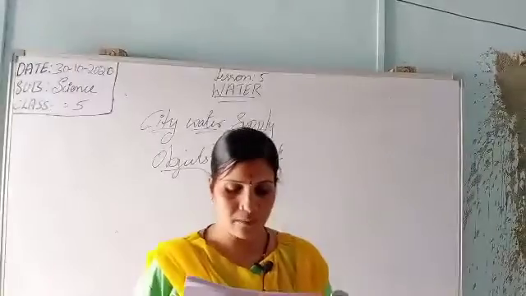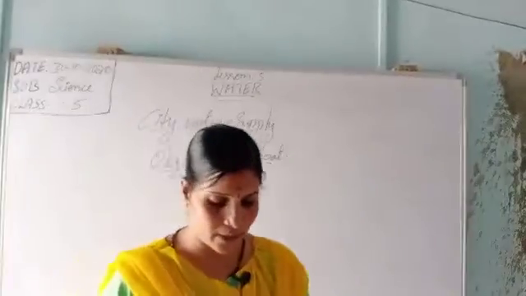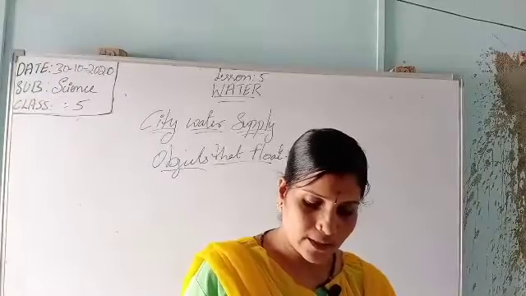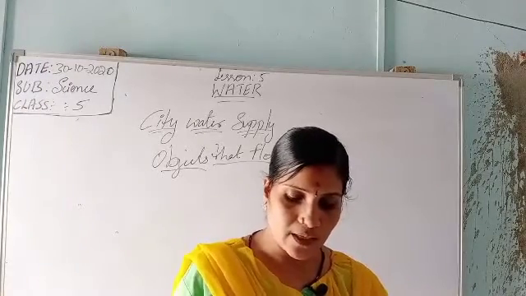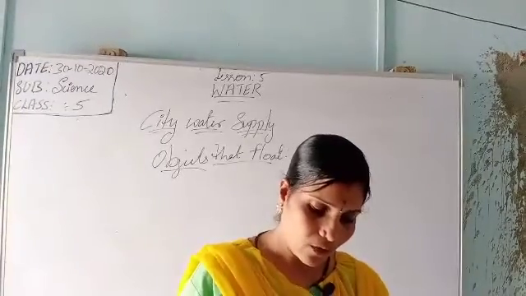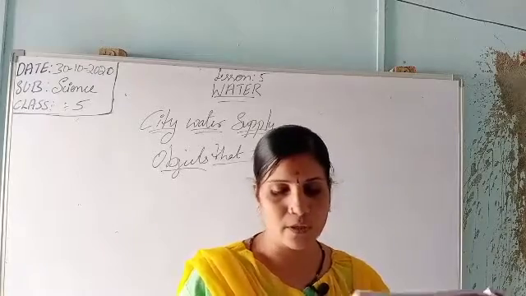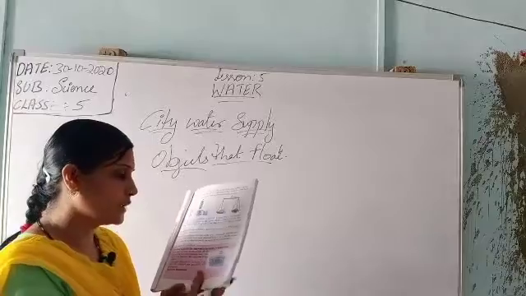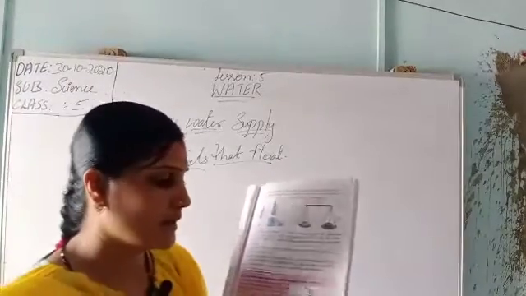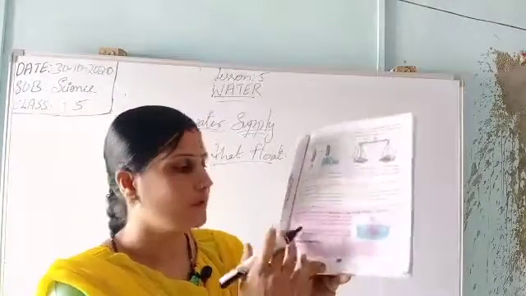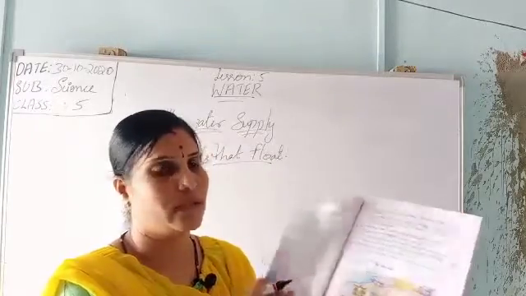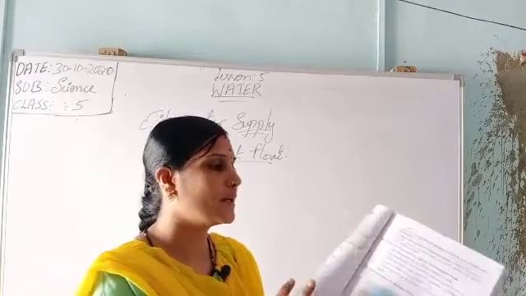The difference between the actual weight and the apparent weight of the object is equal to the weight of the water displaced. We can say the apparent loss of weight of an object is equal to the weight of the water displaced. Here he has given one experiment, to show how the weight in water is the apparent weight and the weight in air is the actual weight. He has also given one formative assessment. You go through it and tell me what the weight is. So here we completed the lesson.